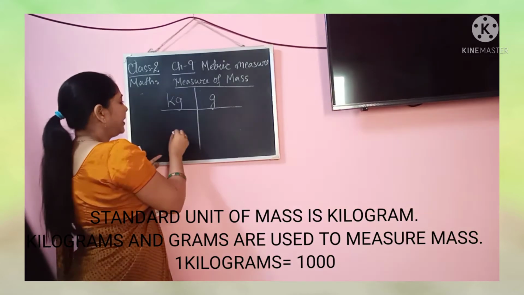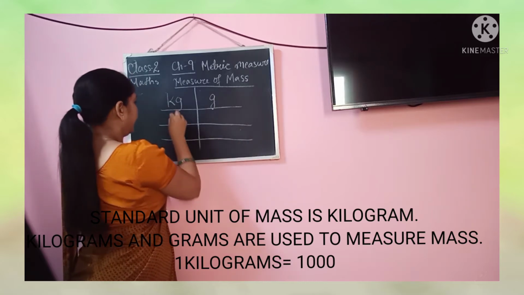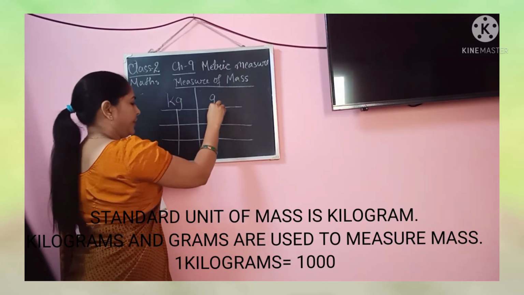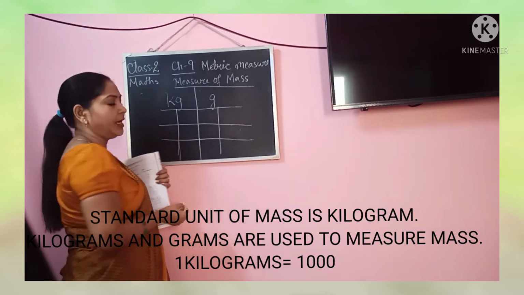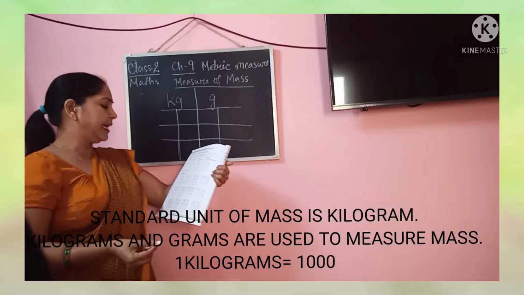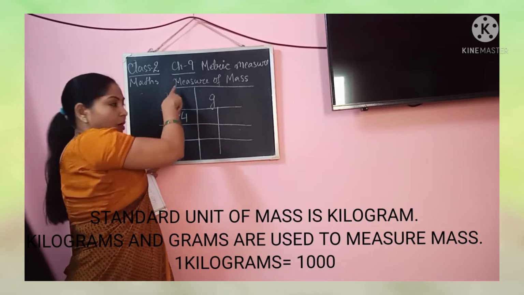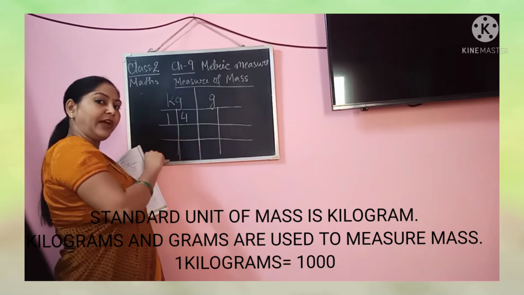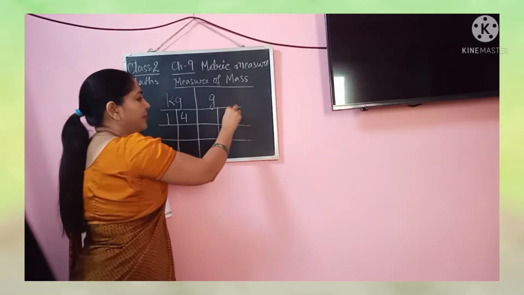Here I am going to draw the boxes for you so that you can write the answer properly. The first question, as you can see here, is 14 kg, because under kg I am going to write the value of kg only, and under gram I will write the value of grams.